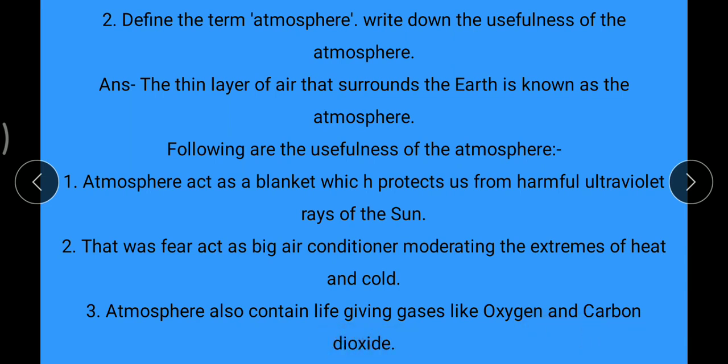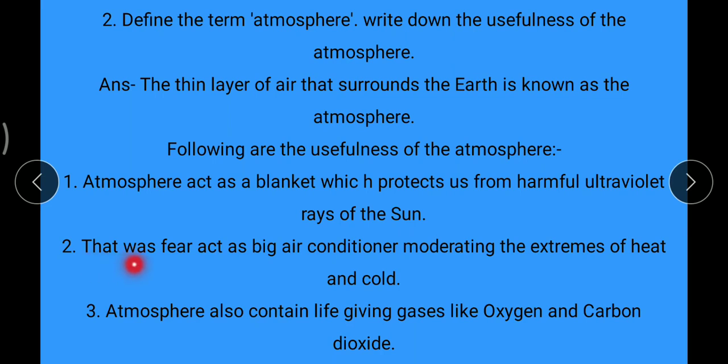I repeat that answer again. The thin layer of air that surrounds the earth is known as the atmosphere. Following are the usefulness of the atmosphere. First one is atmosphere acts as a blanket which protects us from harmful ultraviolet rays of the sun.